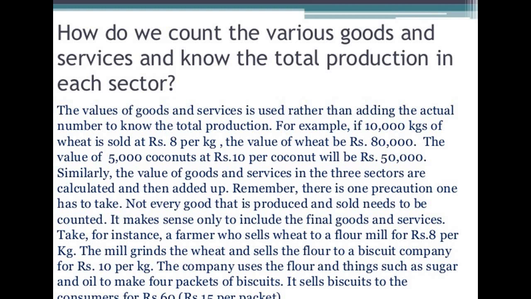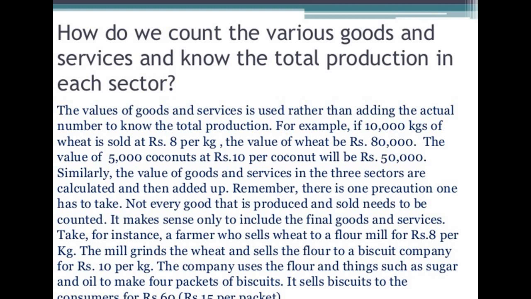For example, take a farmer who sells wheat to a flour mill for ₹8 per kg. The mill grinds the wheat and sells the flour to a biscuit company for ₹10 per kg. The company uses the flour and things such as sugar and oil to make 4 packets of biscuits, and it sells the biscuits to the consumer for 60 rupees, 15 per packet.